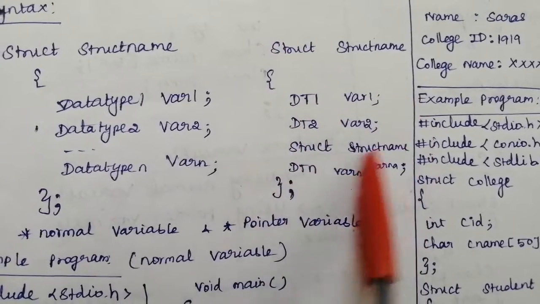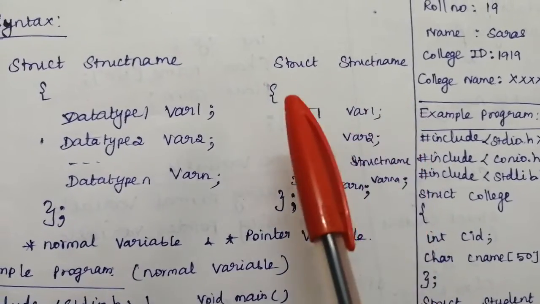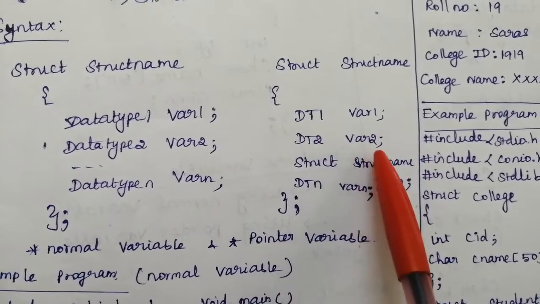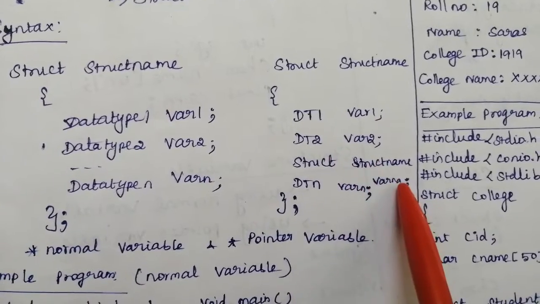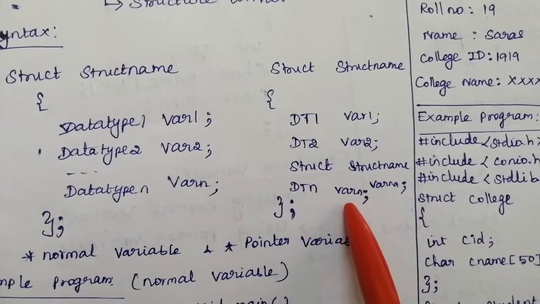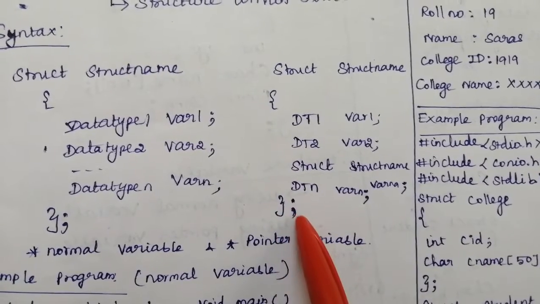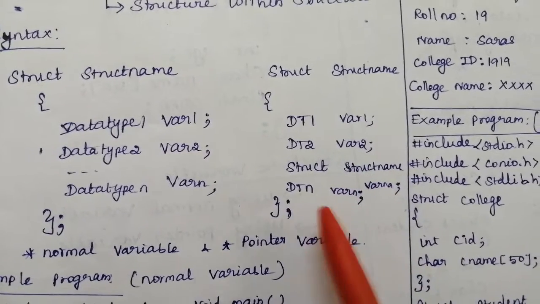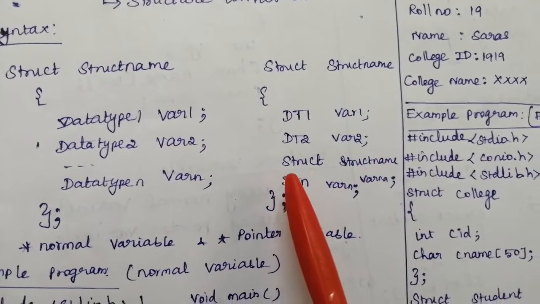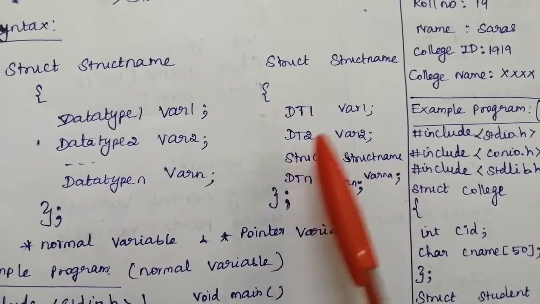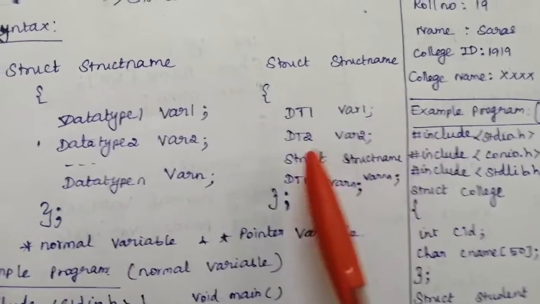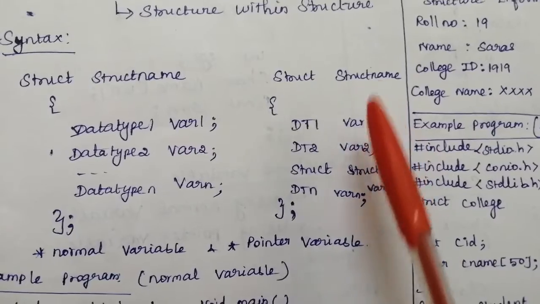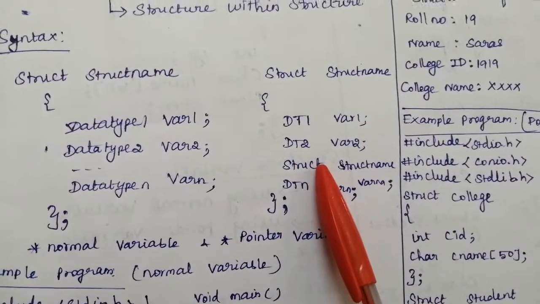Likewise, we can write the nested structure declaration. Struct structure name, open curly braces, data type 1, variable 1, semicolon, data type 2, variable 2, semicolon, struct structure name, variable name, semicolon, data type n, variable n, semicolon, close curly braces, semicolon. This denotes the end of the nested structure declaration. Why am I saying this is a nested structure declaration? Since a structure is declared inside another structure. This is known as nested structure. Here it acts as a member of the outer structure. So this is the nested structure declaration syntax.